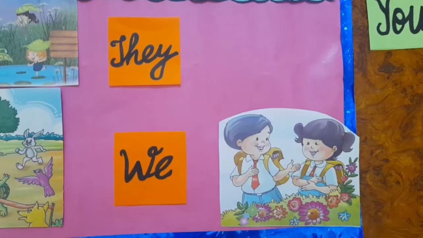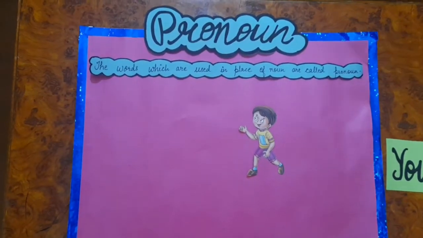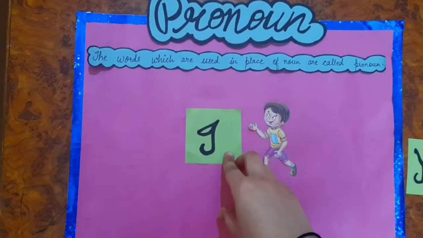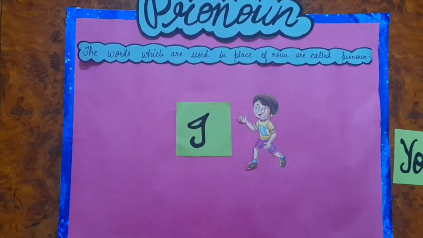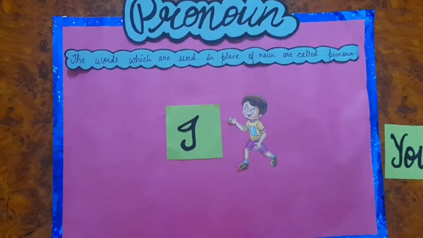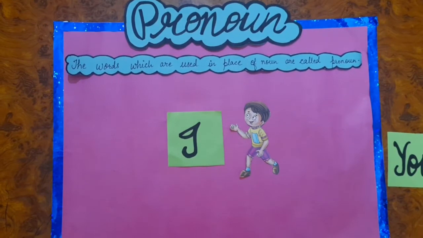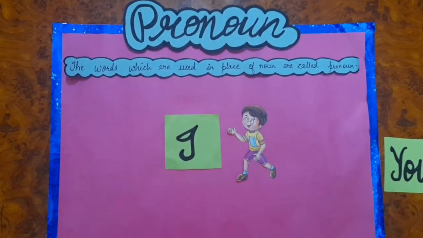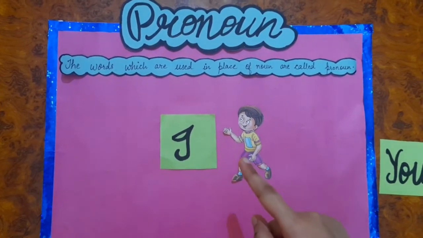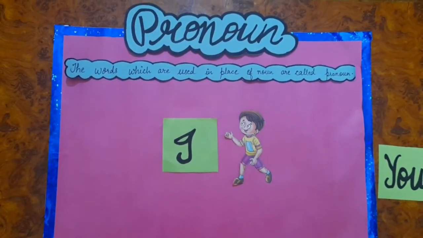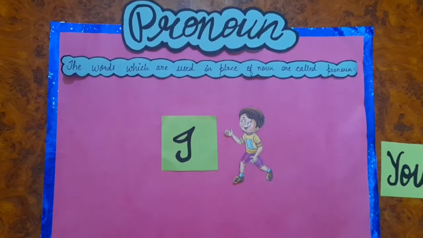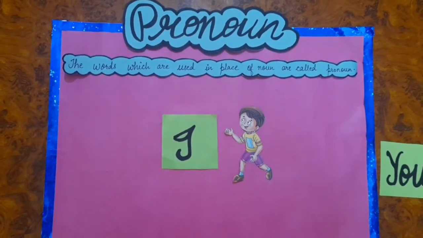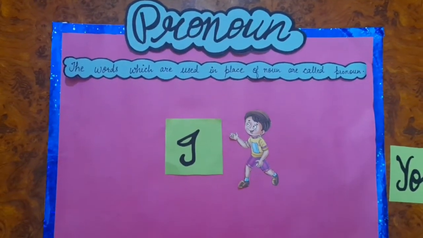We are talking. Students, we will talk about pronoun I for me and myself. Like this boy wants to introduce himself. So he will speak, I am a boy. I am 6 years old. I study in class first. So when we want to introduce ourselves, we are going to use the pronoun I.